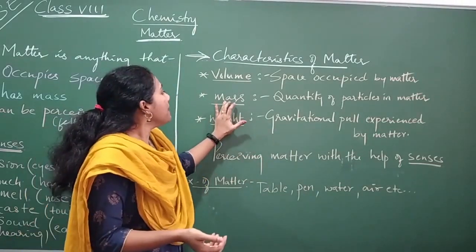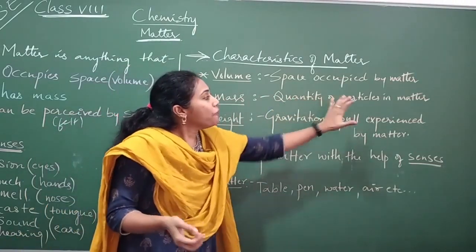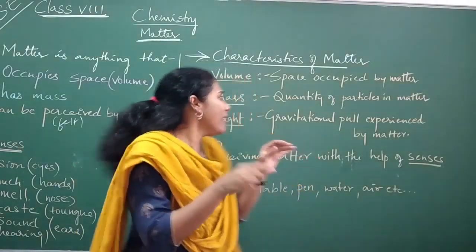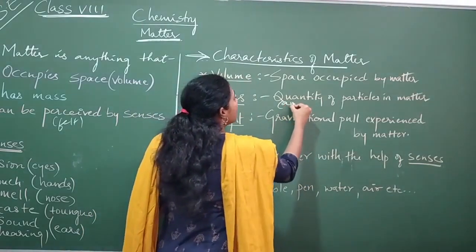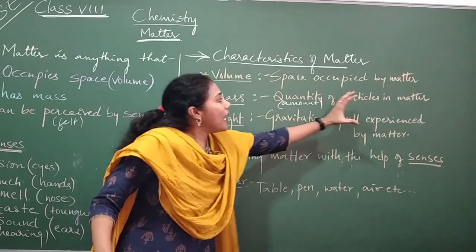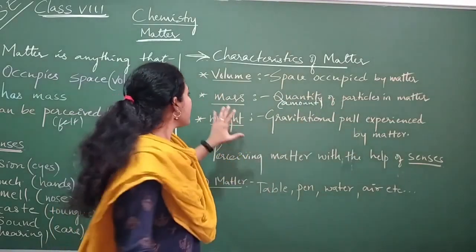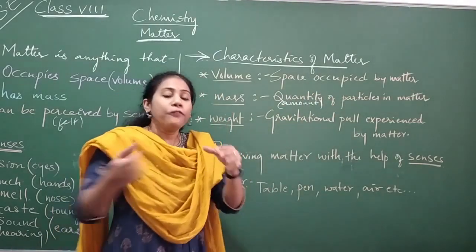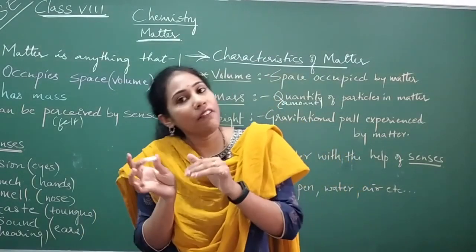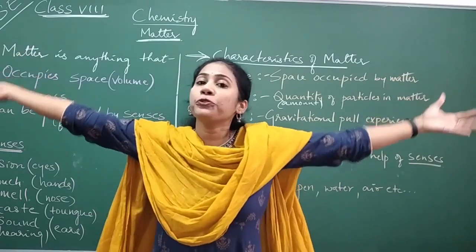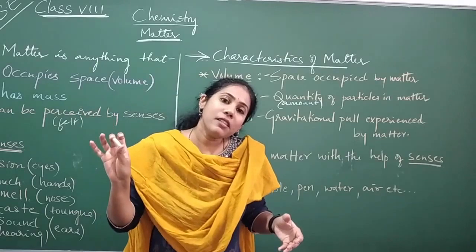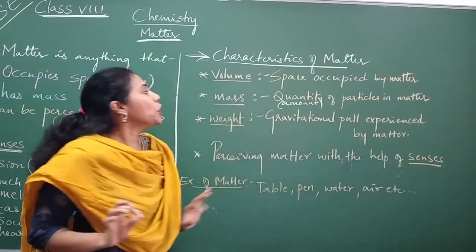So what do you mean by mass here? Quantity of particles present in a matter. Quantity is nothing but amount. The amount of particles present in a matter is called mass. If you have a smaller number of particles in a matter, it will have less mass. If you have too many particles in a matter, it will have more mass. So that is what we call mass.